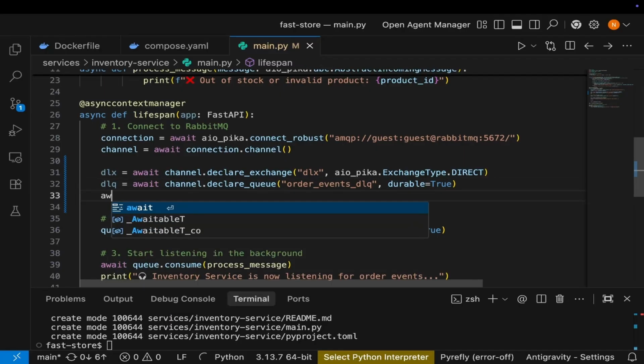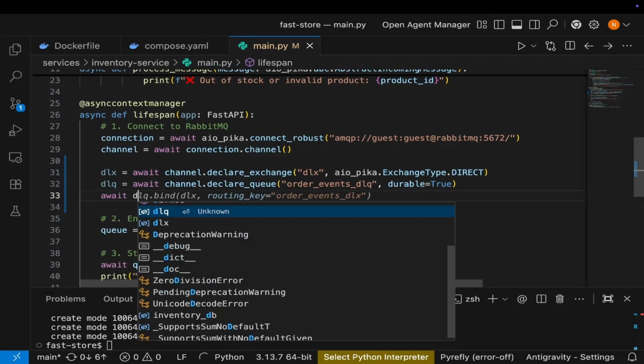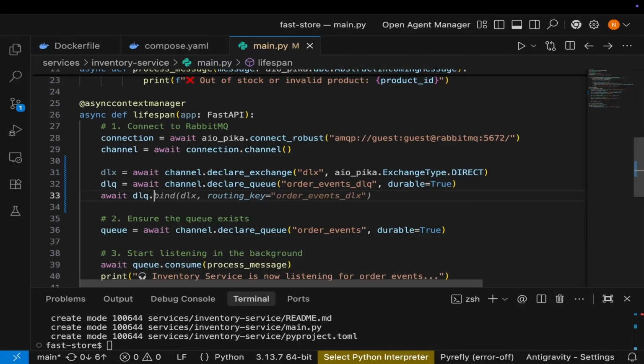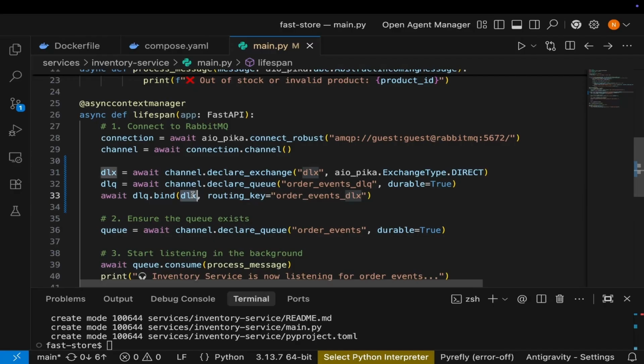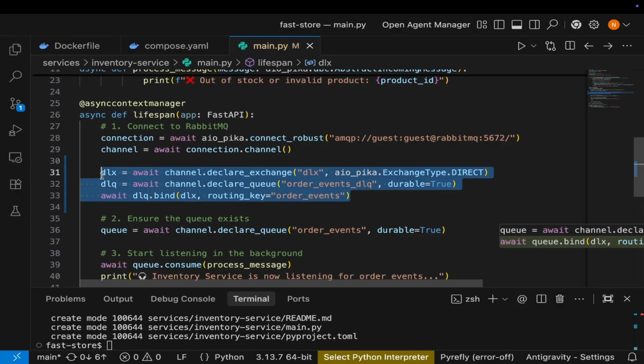Then I can say await DLQ.bind. We bind the DLX and the routing key will be equal to order events. So I have to remove this. You have to be careful to avoid having issues. So by doing this, we have declared the dead letter exchange and declared the dead letter queue.